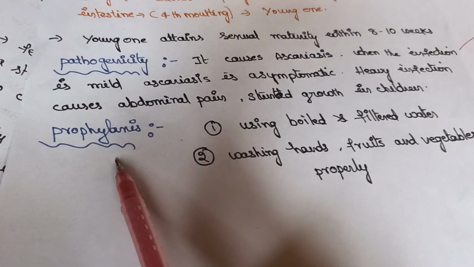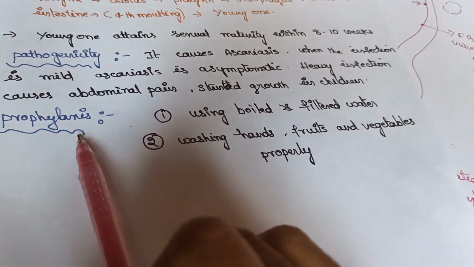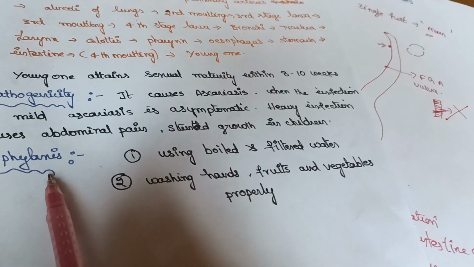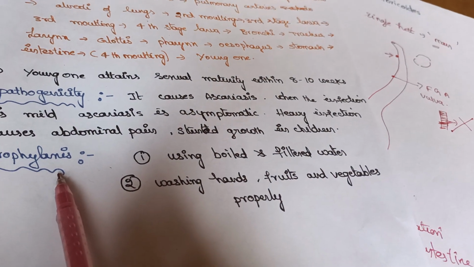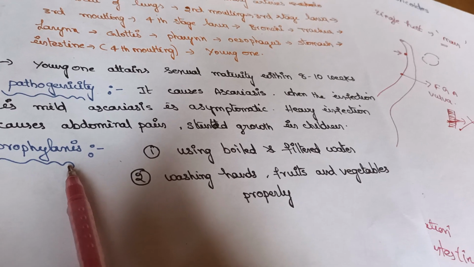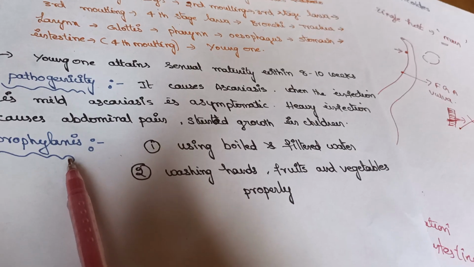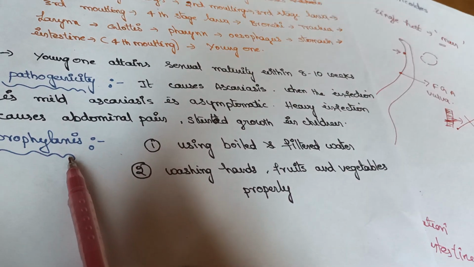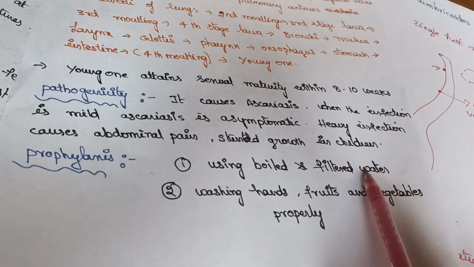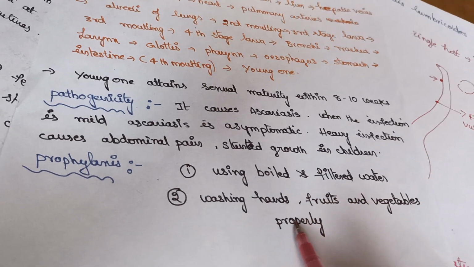Prophylaxis means the prevention is always better than cure. Being zoology madam at intermediate level, I can tell only the prevention. If you get seat in medicine, your medical college professors will tell you about the treatment. Okay. So using boiled and filtered water, and next is washing hands, fruits and vegetables properly.